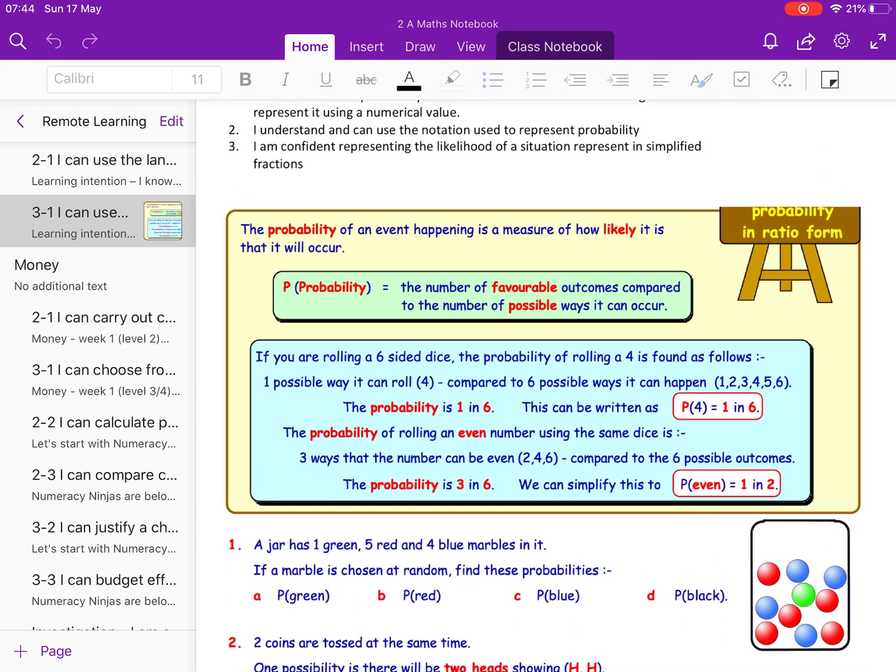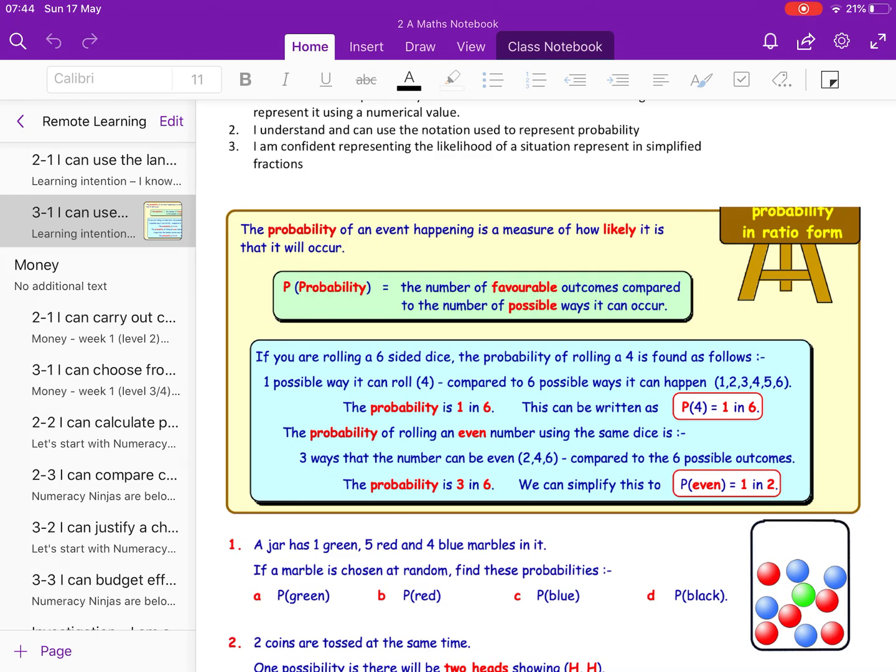Okay, so what you'll notice here is you want to read this bit. The probability of an event happening is a measure of how likely it is that it will occur. The notation that we use is a capital P and then a bracket, and we write the probability of what we're trying to find in that bracket. It's the number of favourable outcomes compared to the number of possible ways it can occur.